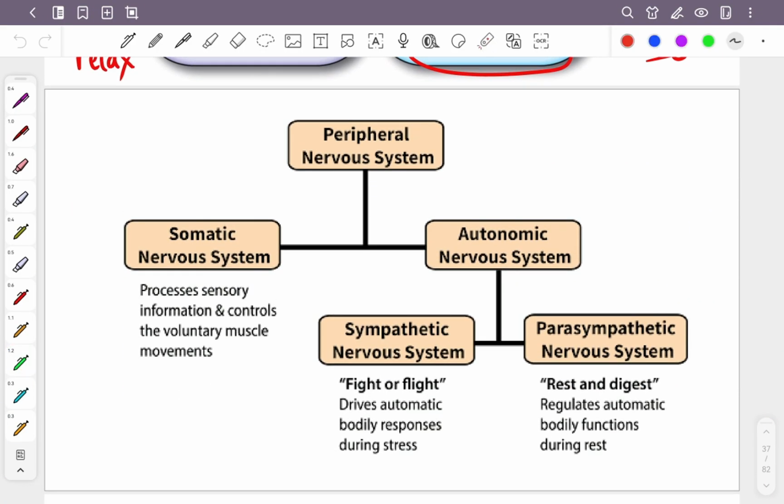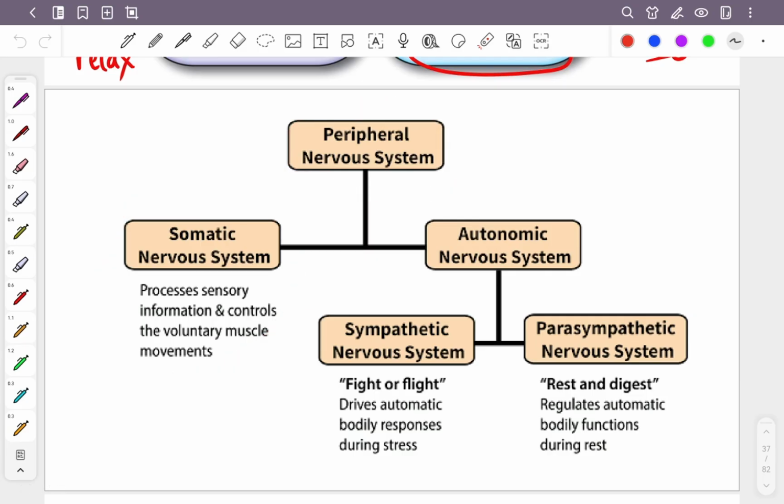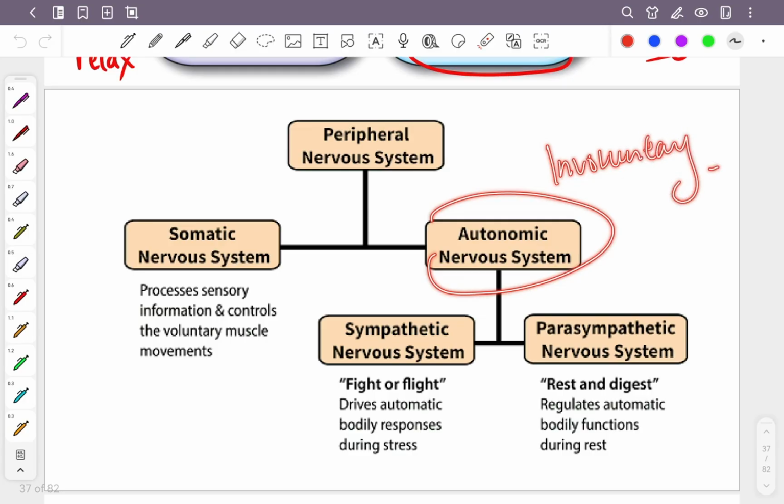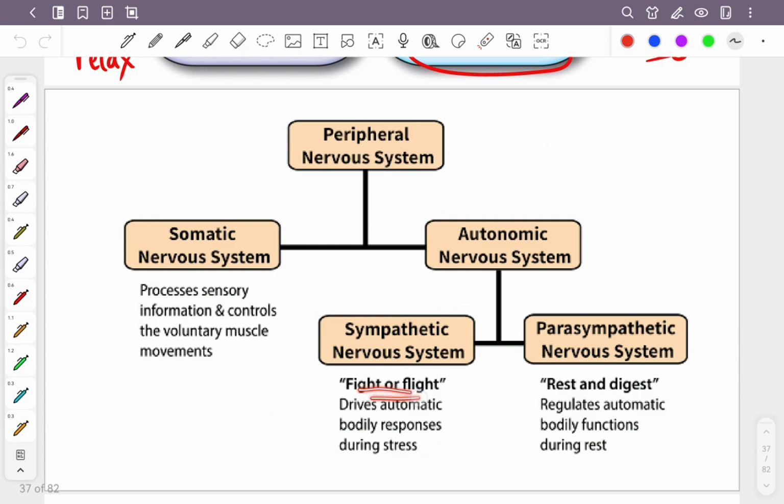This is the one I told you. Peripheral nervous system divided into somatic, which is voluntary, and autonomic, involuntary. Then it's going to be further divided into sympathetic and parasympathetic. So sympathetic you have fight or flight. Okay? And parasympathetic is when you relax.